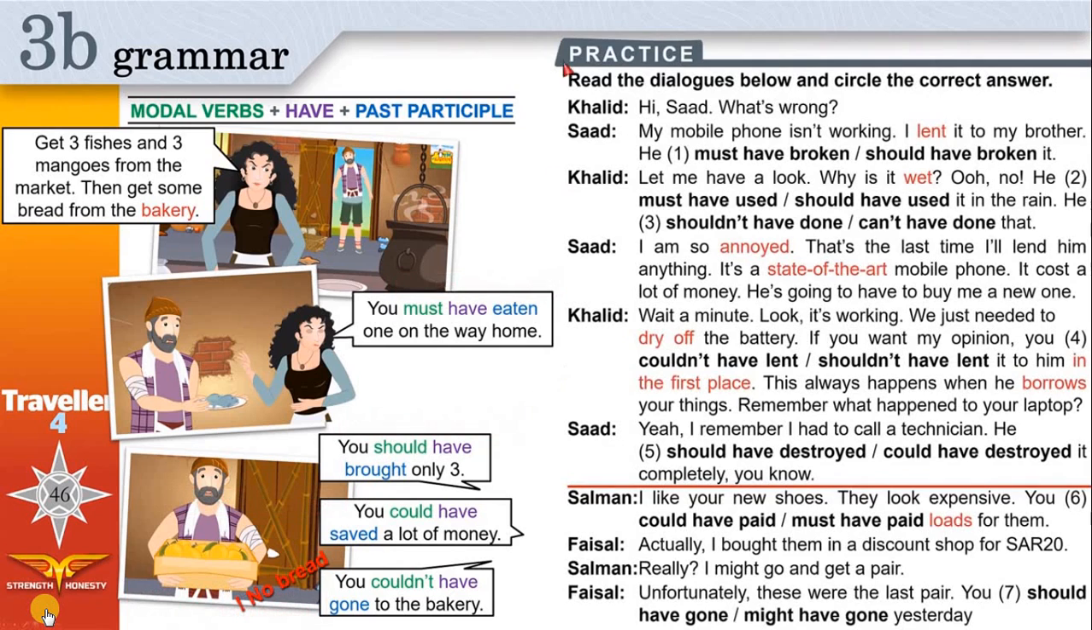That's easy. Now read the dialogues below and circle the correct answer. Hi Saad, what's wrong? My mobile phone isn't working. It's not working. I lent it to my brother. Lent is the past of lend, which means you give something that is yours to someone to use it and then bring it back to you.